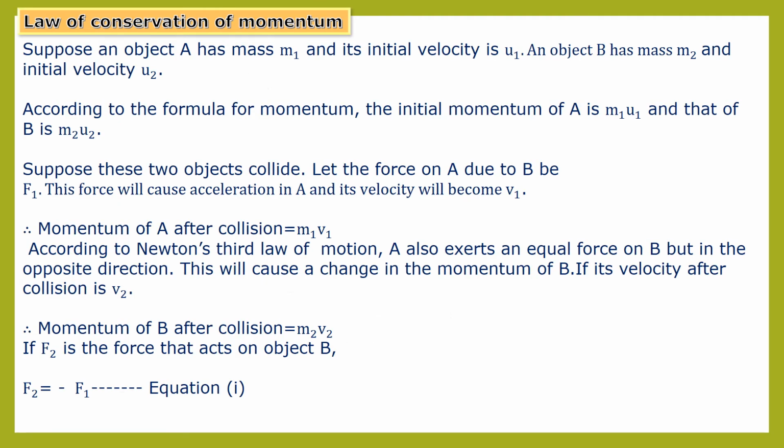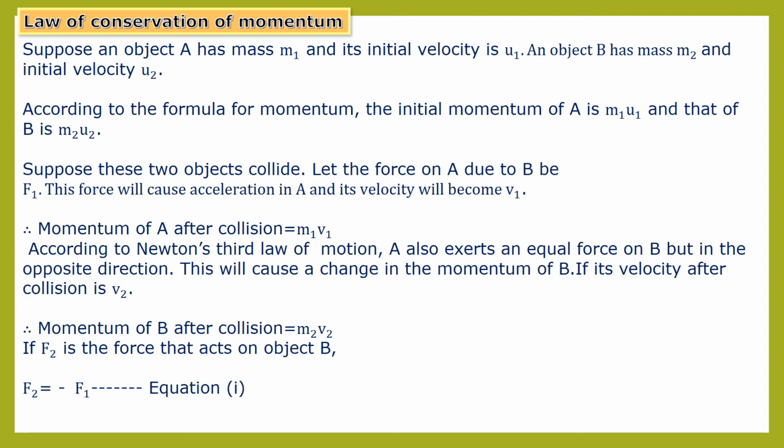Now let us see next topic, that is law of conservation of momentum. So suppose an object A is there, having mass m1 and initial velocity u1. Then object B has mass m2 and initial velocity u2. So according to the formula for momentum, initial momentum of A is equal to m1 u1 and initial momentum of object B is equal to m2 u2.